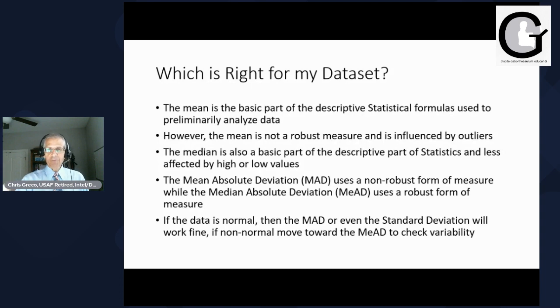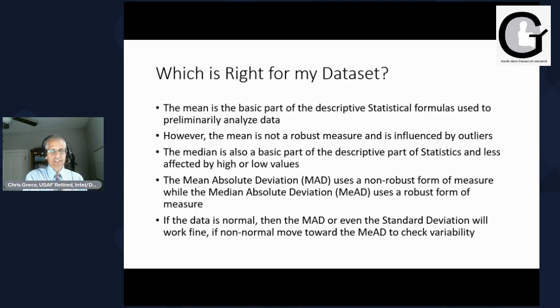So the mean absolute deviation and median, by the way, median is also part of this descriptive part of statistics, right? But it's less affected by highs and lows. The mean absolute deviation uses the non-robust form of measure, while the median absolute deviation uses a more robust form of measure. Remember, robust, right? It's not affected by the highs and lows.